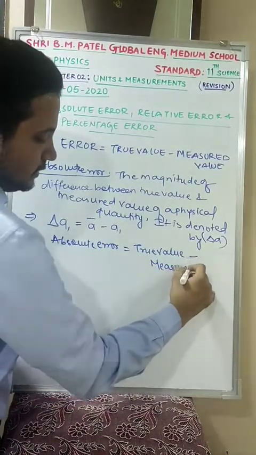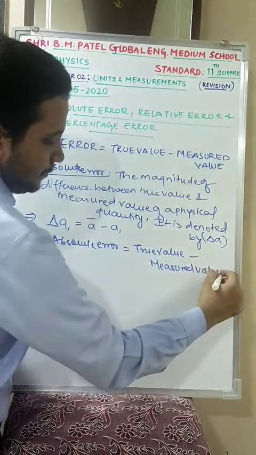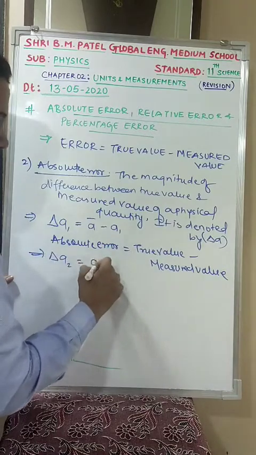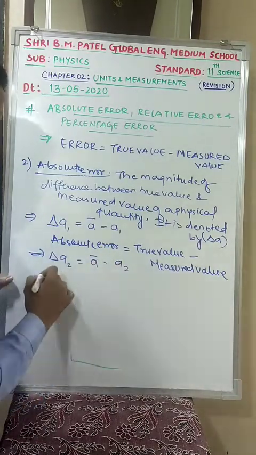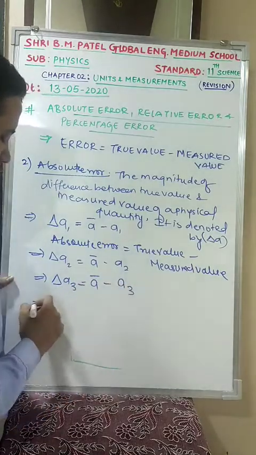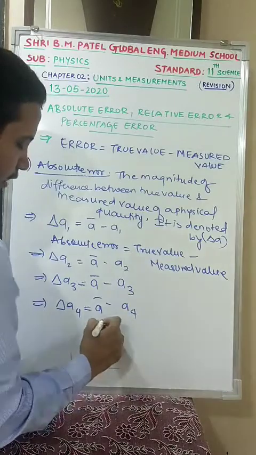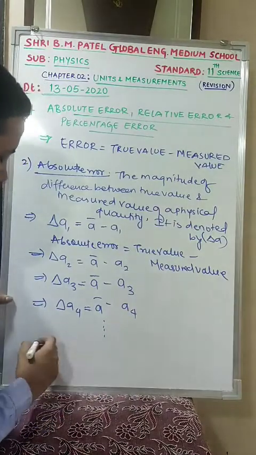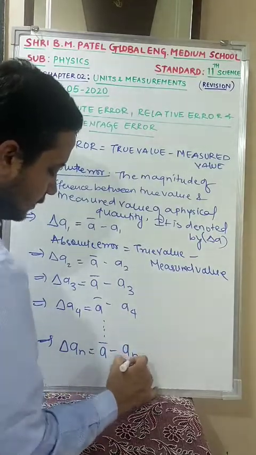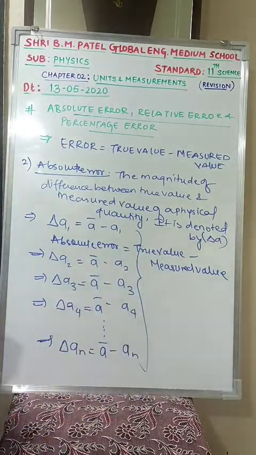Similarly for the second reading, a bar minus a2. For the third reading, a bar minus a3. Fourth reading, a bar minus a4. Up to delta an, that is equal to a bar minus an. So this is clear? These are all absolute errors.